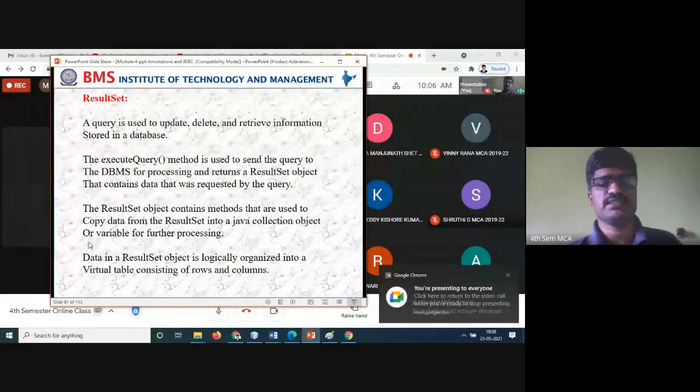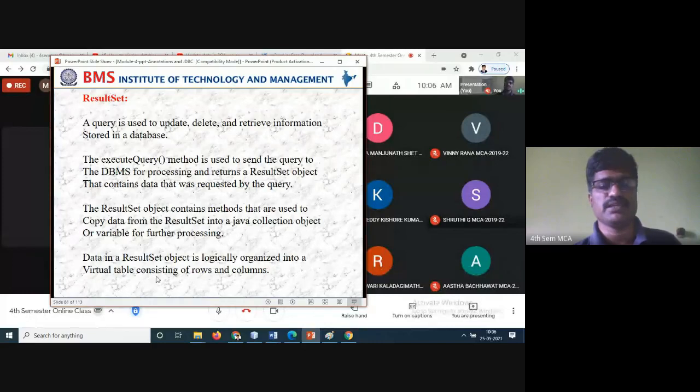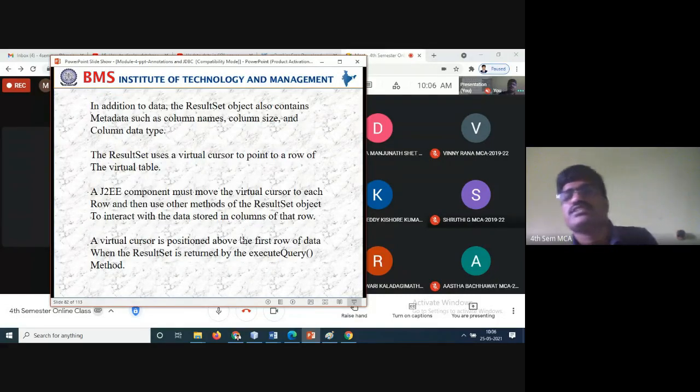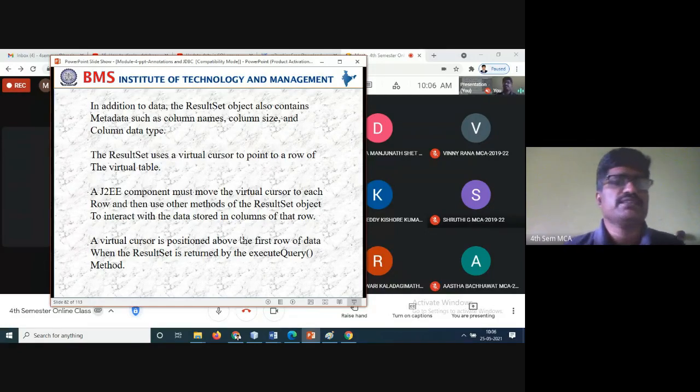So the next one is that the data in a result set is logically organized in the virtual table, which consists of rows and columns. So you have the tables and columns here, virtual rows and columns, we have displayed that. Virtual informations we are getting and we are displaying in the way we need. In addition, the result set object also contains the metadata such as rows and column size and the column data. So we have the rows and columns. The information will be data about data, that is called the metadata, whatever you have stored in the database.